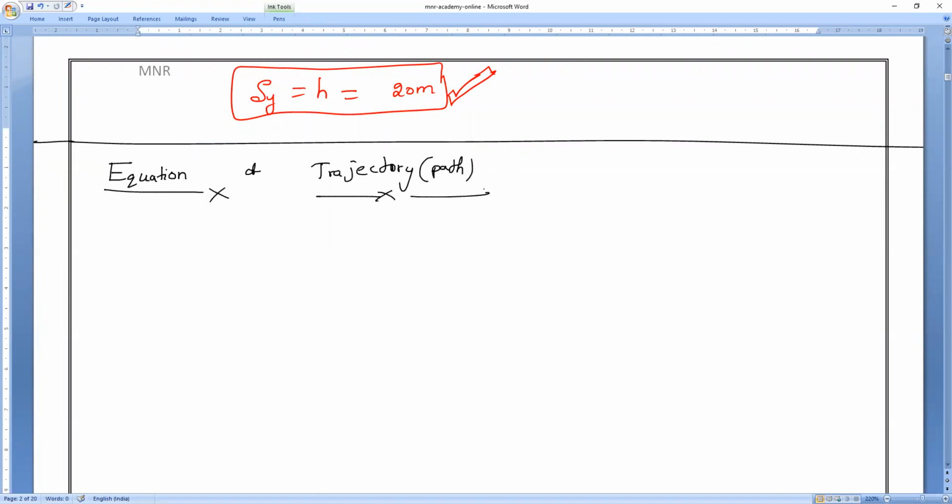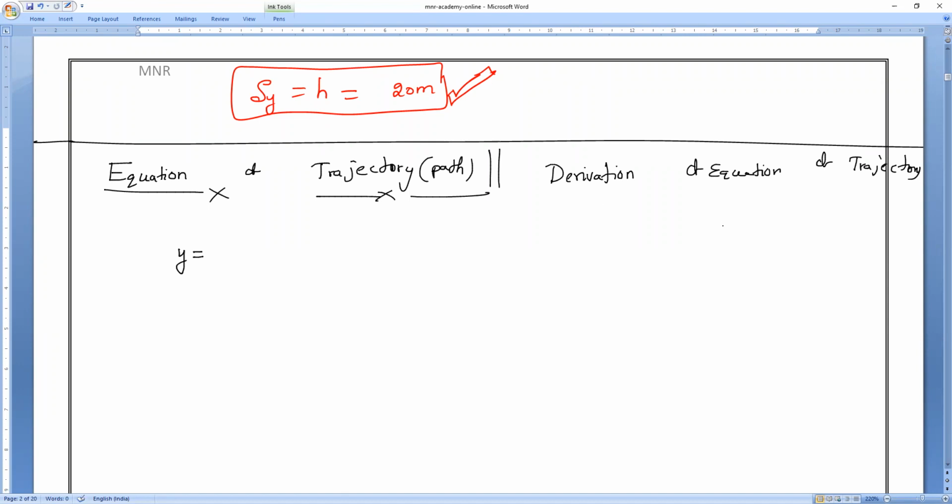Do you remember everybody? Day before yesterday, I think I derived this derivation. So same thing once again we are going to derive and we are going to continue now. We are going to make two formulas, not one formula. Derivation of equation of trajectory. Now we are going to make it in the form of range form also. Like trajectory, we are going to write two equations. So first one we all know.